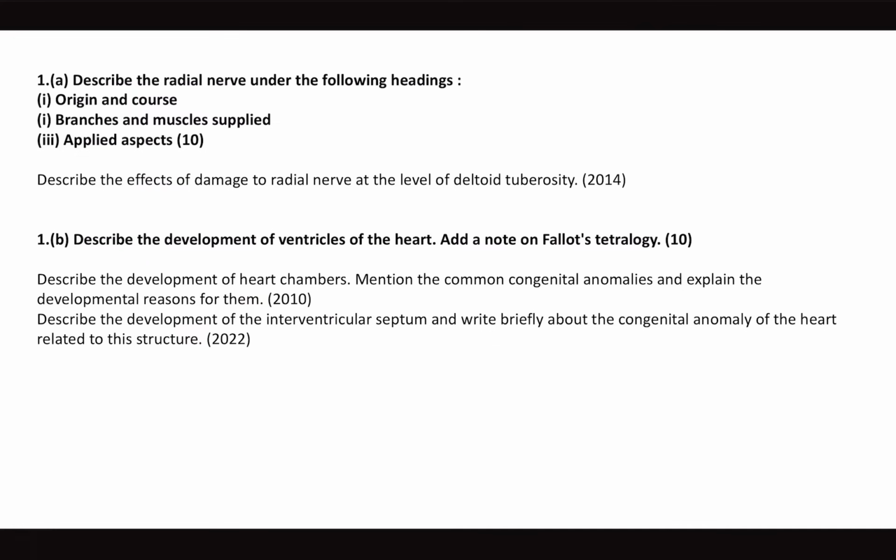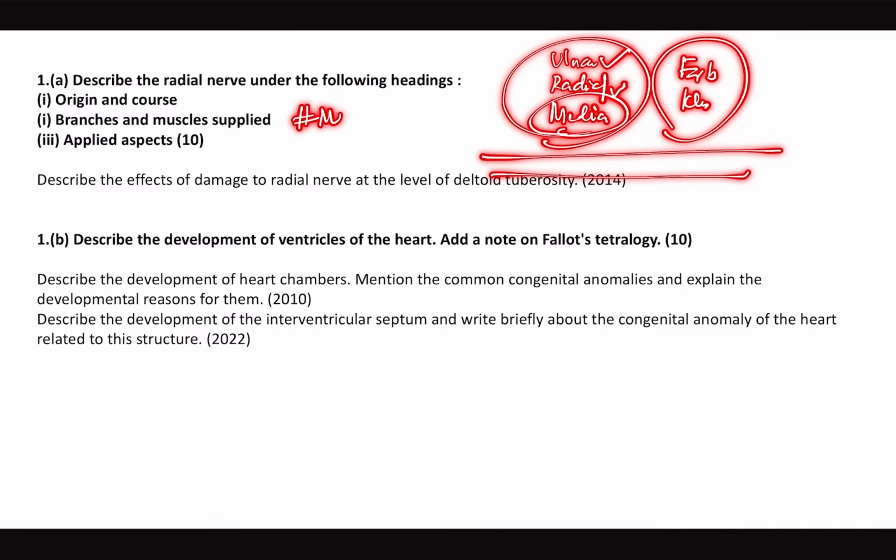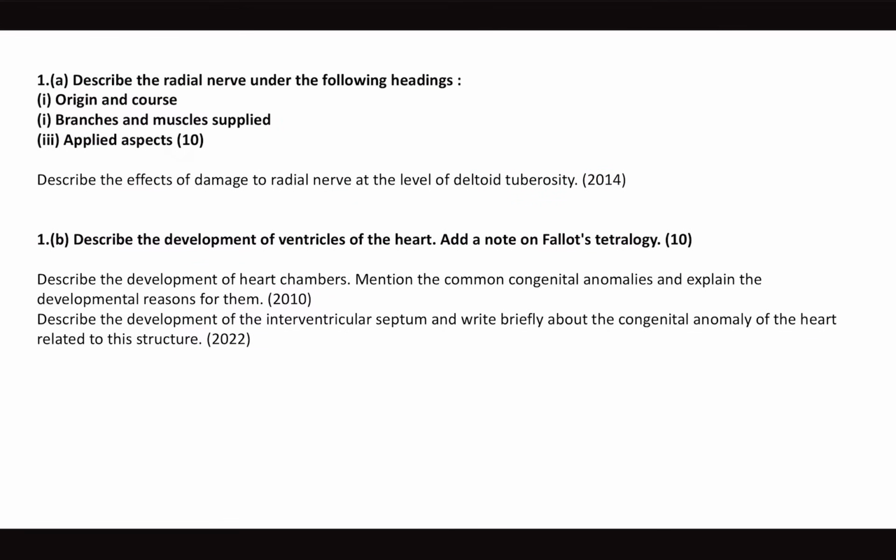So from the anatomy point of view, yes, brachial plexus has always been an examiner favorite. You have to only learn 3 nerves, that is ulnar nerve, radial nerve, median nerve. And if you want to learn about the cord injuries, Erb's palsy and Klumpke's palsy. Every year one or the other question will come. Last year ulnar nerve was asked, so this year radial nerve. Next year you might expect median nerve. So for radial nerve: origin, course, branches, applied aspects. Radial nerve was already asked in 2014.